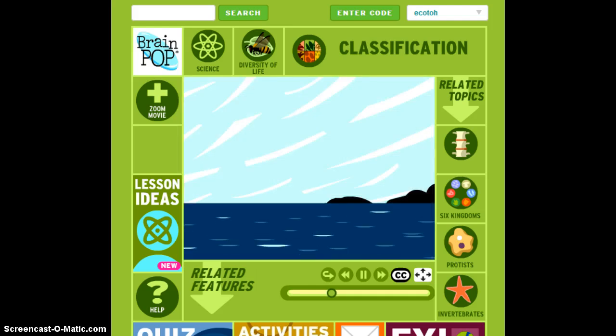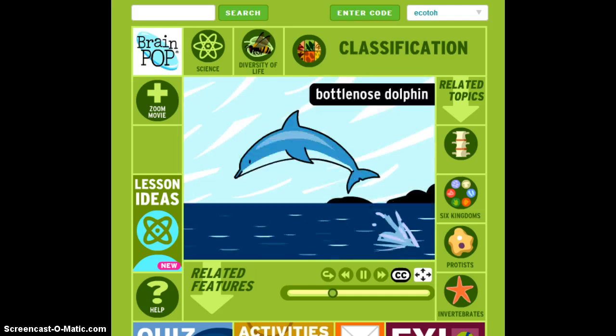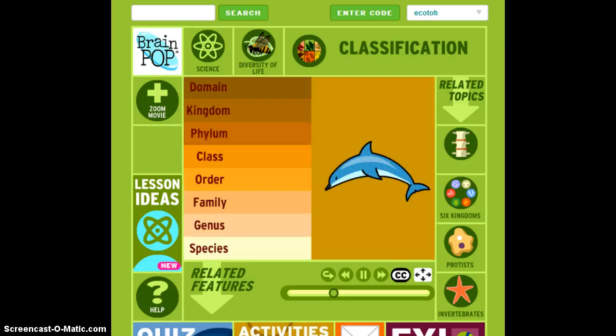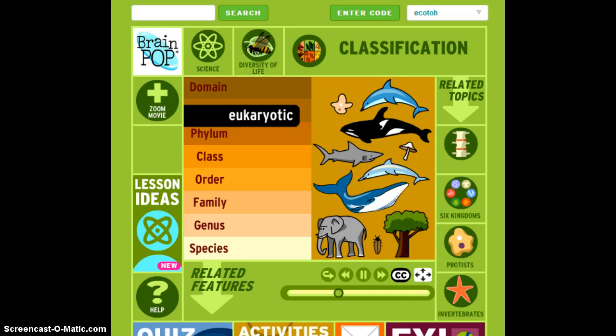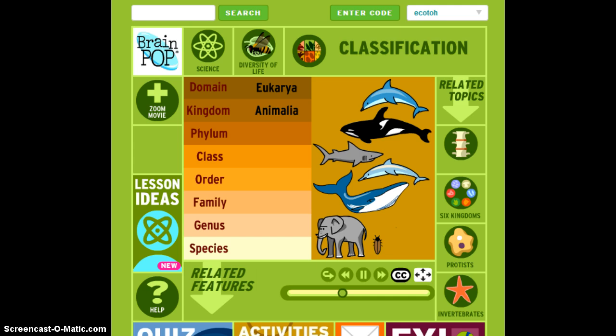Well, let's take the bottlenose dolphin as an example. If we were to classify this guy, we'd start with his domain. Righto, all eukaryotic organisms, those with complex cells that have a cell nucleus, fall under the domain eukarya. So we'll put our friend in there to start. He's also in the kingdom Animalia, or animals. Now that's still a big category. All kinds of organisms, from cockroaches to sharks to elephants, fit into the animal kingdom.